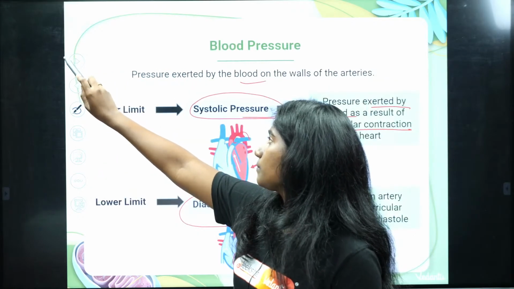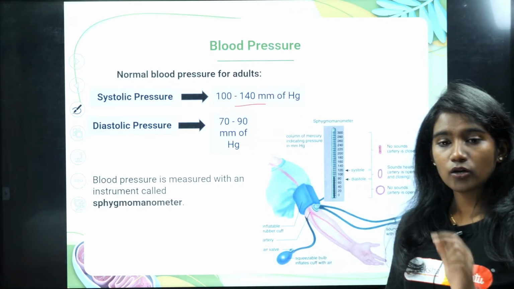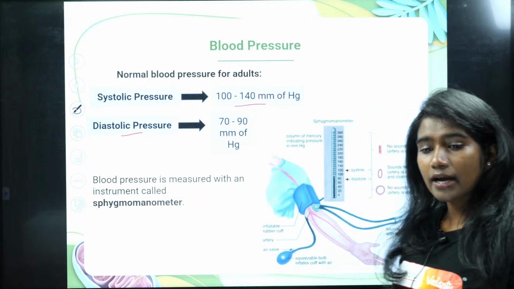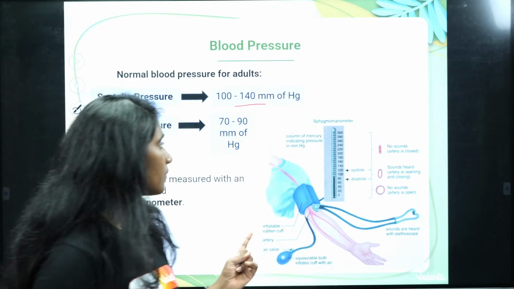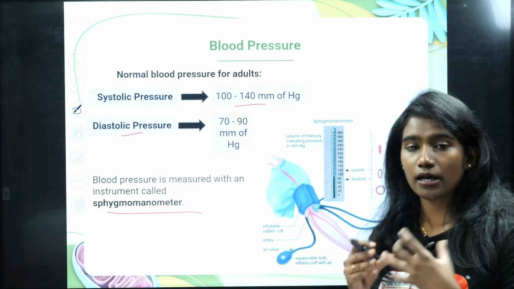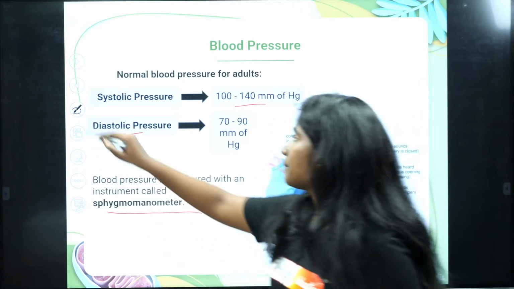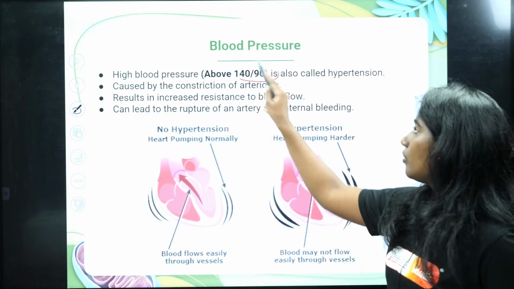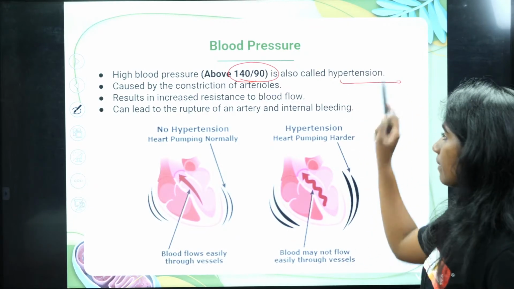Okay, fine. Now your systolic pressure is 100 to 140 mm of Hg, whereas diastolic pressure is 70 to 90. And you know, right, the blood pressure is checked by a meter. That is the sphygmomanometer. Sphygmomanometer is the instrument that is used to check your blood pressure. Okay, fine. And then high blood pressure is above 140 by 90. It is also called hypertension.